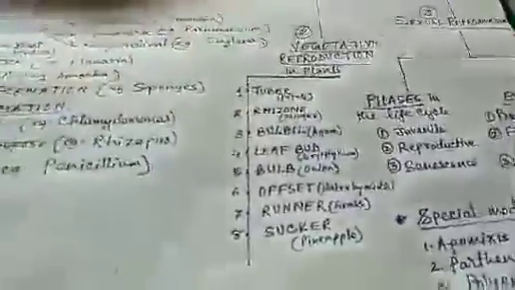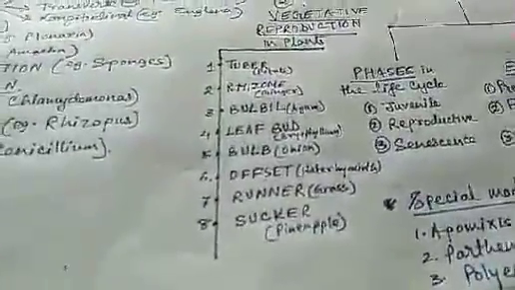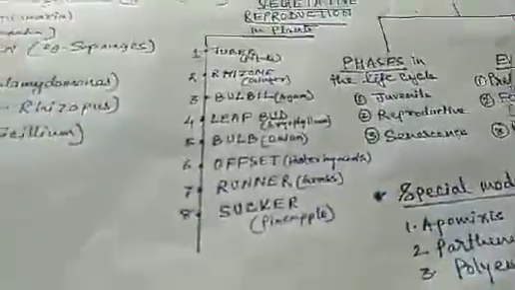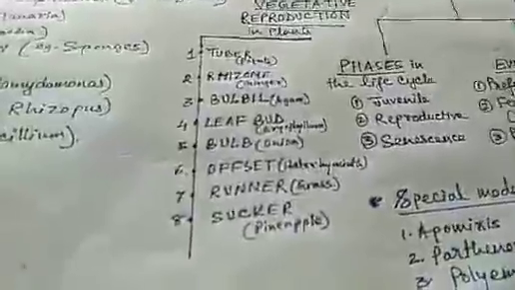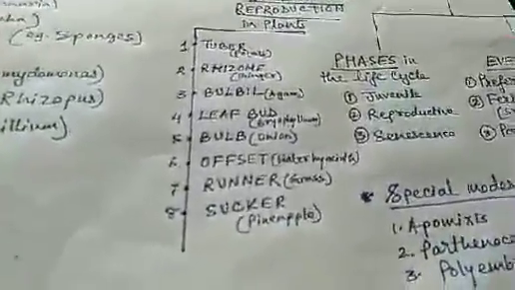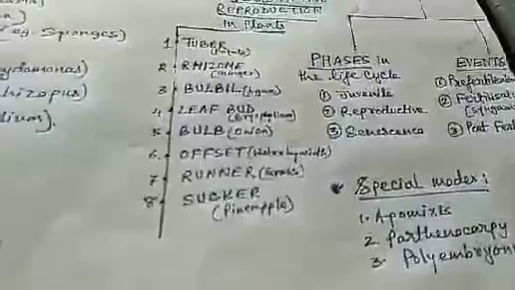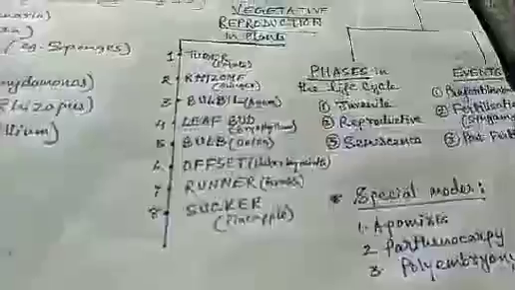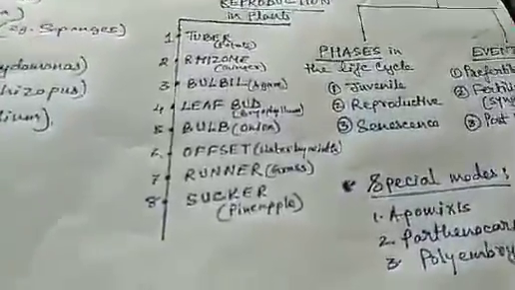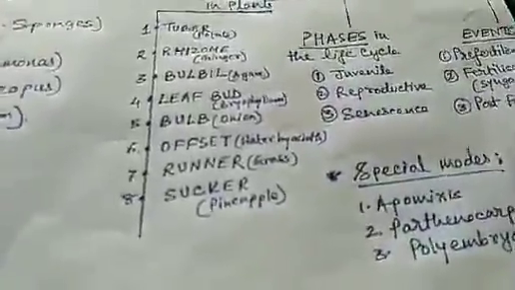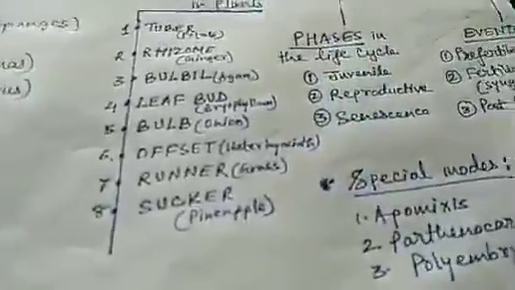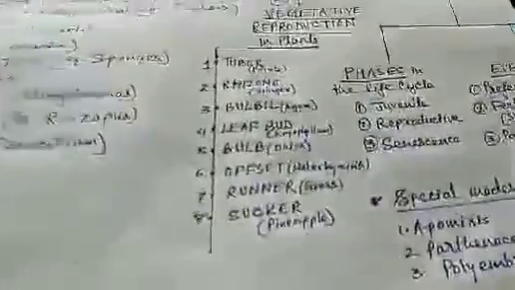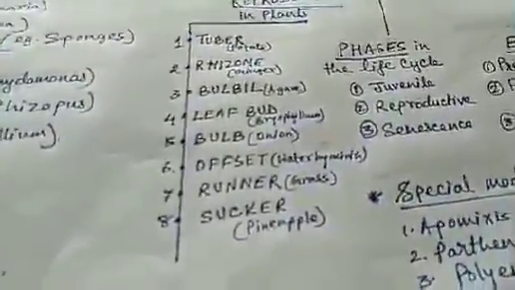Next, bulb. Bulb is again another modified underground stem found in onion, garlic. Then we have offset, runner, sucker. These are actually creeping stems. They run horizontally on the soil surface. Runners are found in grass. Stolons are also found in Vallisneria, whereas stolons are not in the scope, but stolon is also one of them. Runners we find in grass. Offset, you must have seen offset around Dankuni very frequently. Water hyacinth, and suckers found in pineapple.